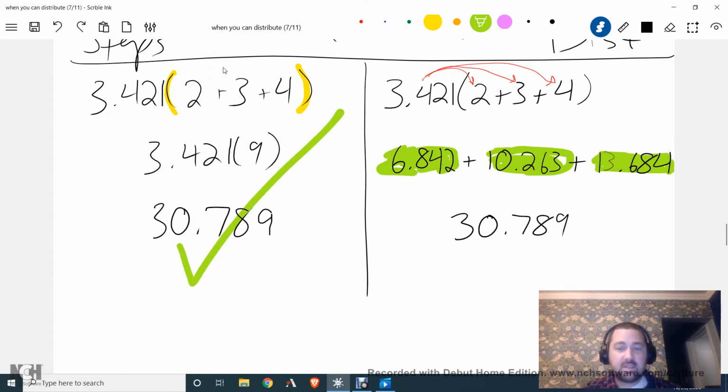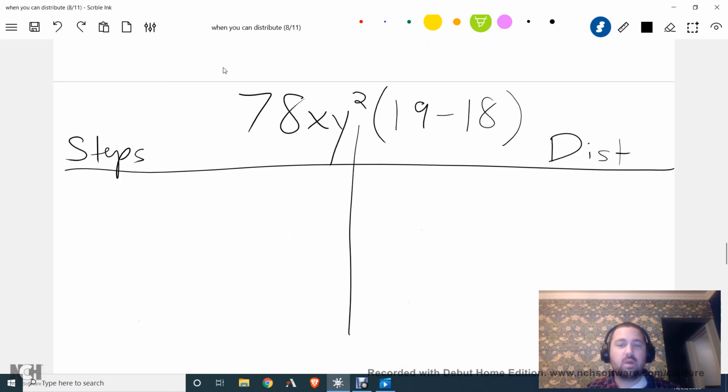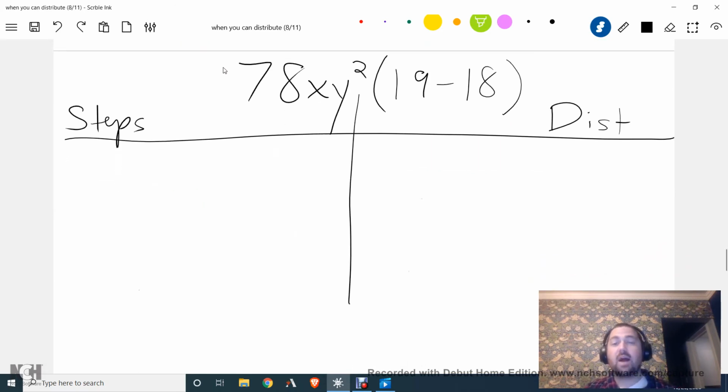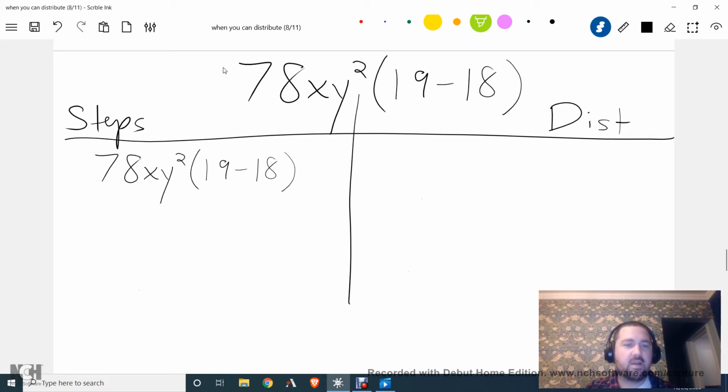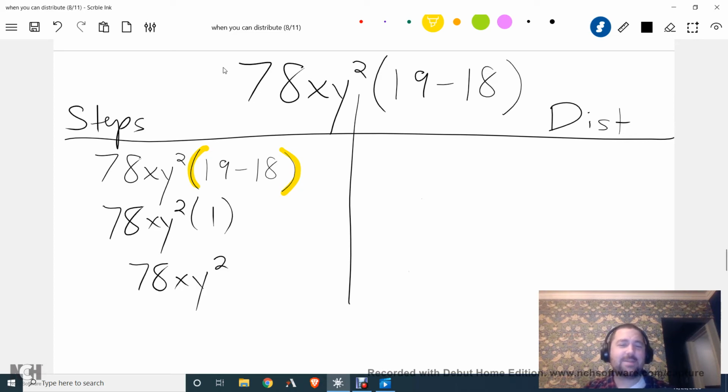Let's continue. Ooh, so we have 78xy squared times the quantity 19 minus 18. Okay, let's look at this from a steps of operations standpoint. So we have 78xy squared times (19 minus 18). And I say, oh, look, there's some parentheses. We'll simplify what's in there first. 19 minus 18, I don't need a calculator for that. That's just 1, right? And 78xy squared times 1 is just 78xy squared. Thank you. That was very straightforward. I didn't really have to do a lot of work for it.